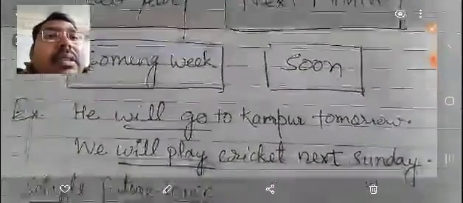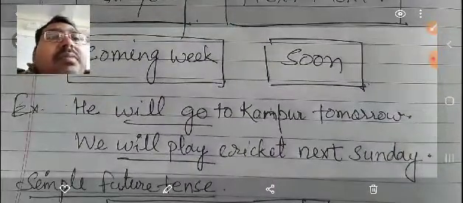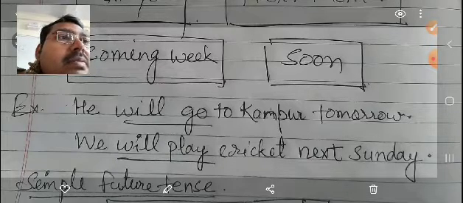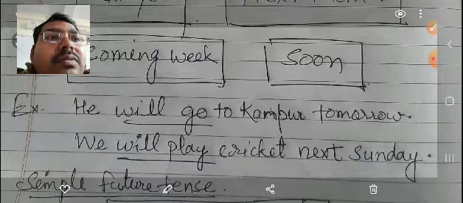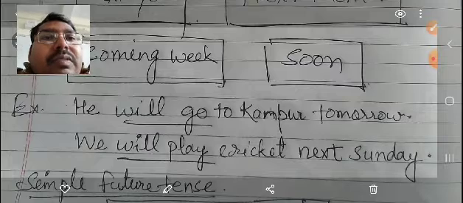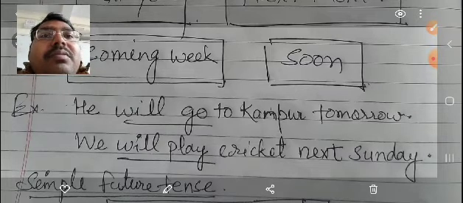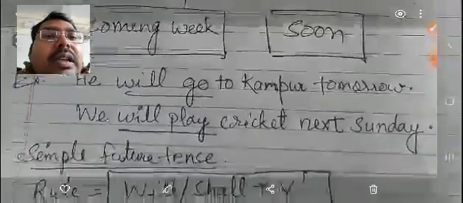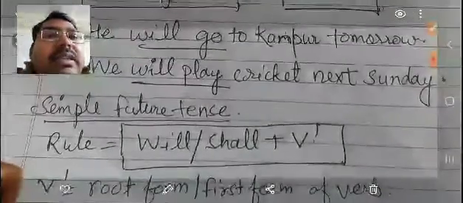Now see this sentence: he will go to Kanpur tomorrow. This means he is planning to go to Kanpur tomorrow. So here we use future tense. And in future tense we use the helping verbs will and shall. This is to keep in mind that we use will and shall for the future tense.